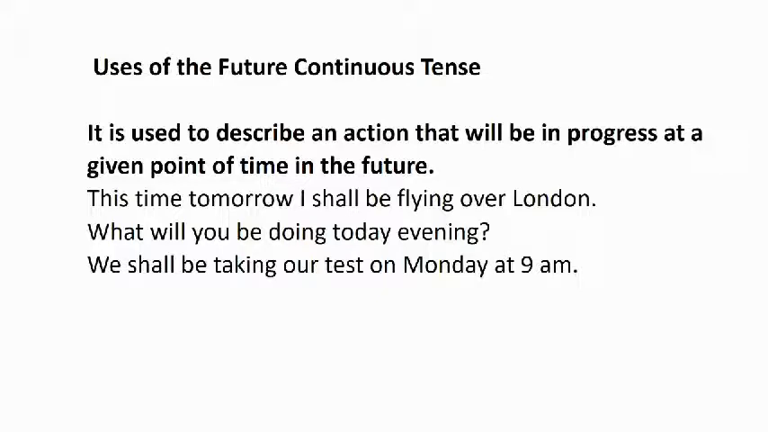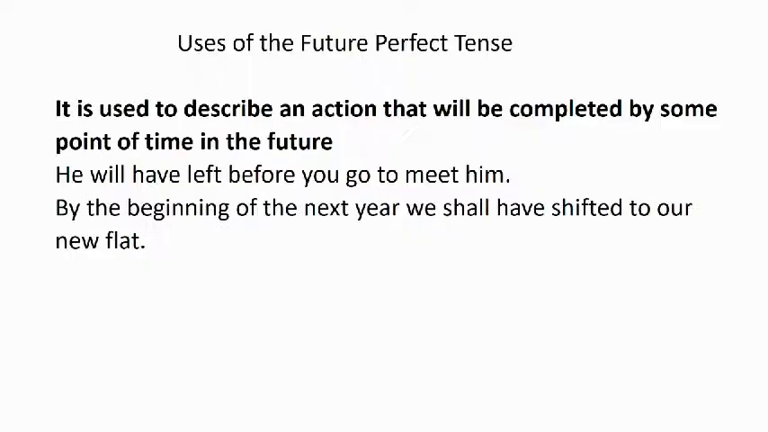Let us see another example. What will you be doing this evening? Now let us go to the future perfect tense. It is used to describe an action that will be completed by some point of time in the future. For example, he will have left before you go to meet him. So an action will be completed by some point of time in the future.